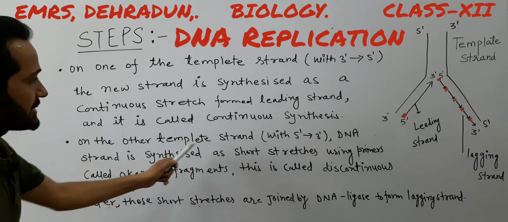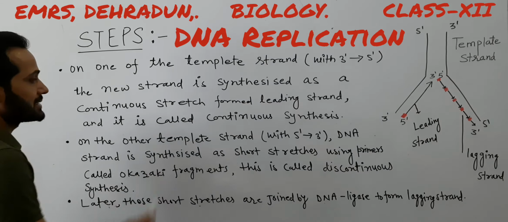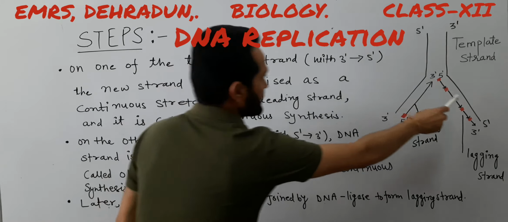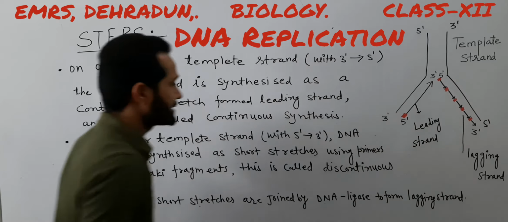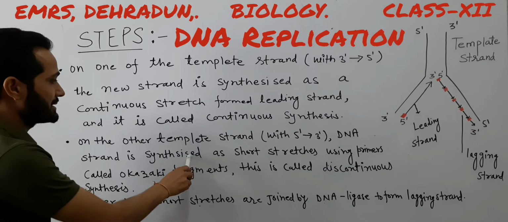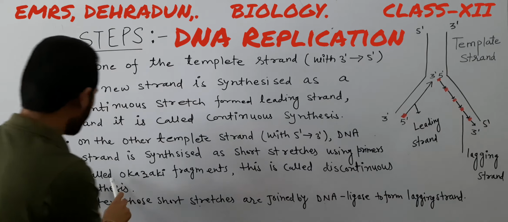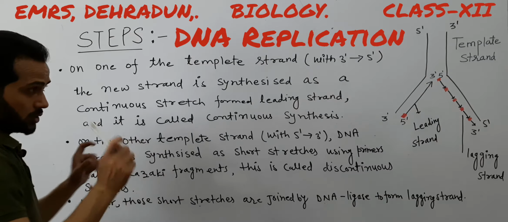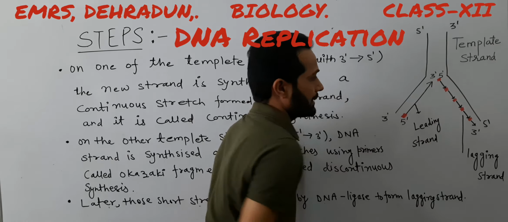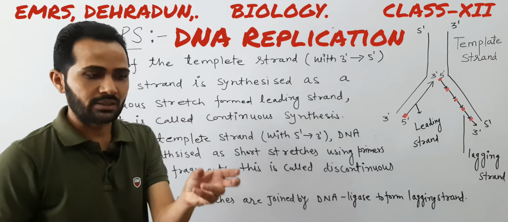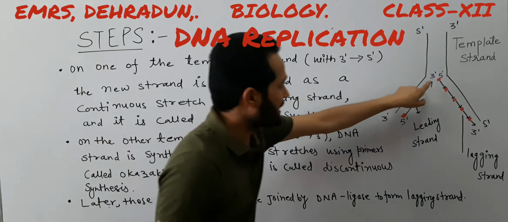On the other template strand with 5 prime to 3 prime polarity, the DNA strand is synthesized as short stretches. As you can see, this is the other template parental strand, polarity 5 prime to 3 prime. Here the synthesis takes place as short stretches using primers, called Okazaki fragments. Two important things are here. These structures are the RNA primers. RNA primers are small RNA molecules containing 4 to 10 nucleotides. So these are the RNA primers.